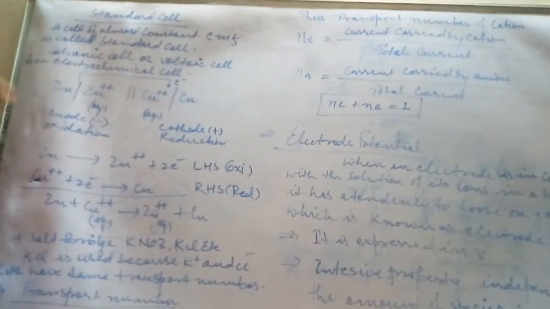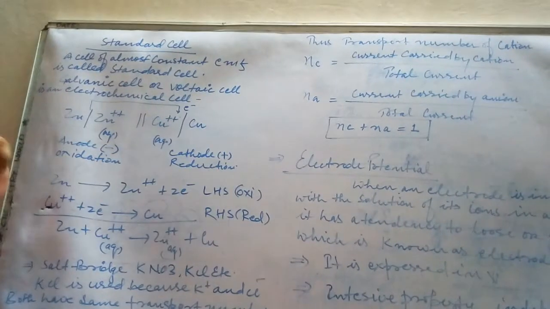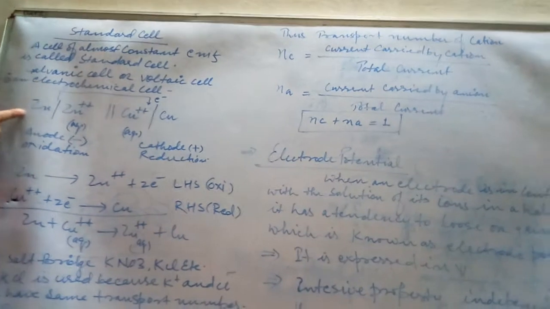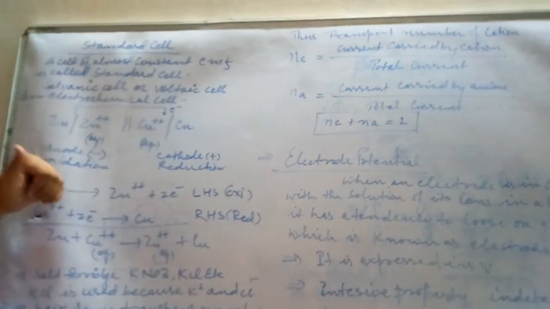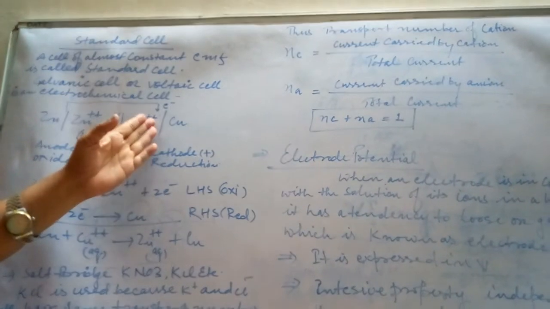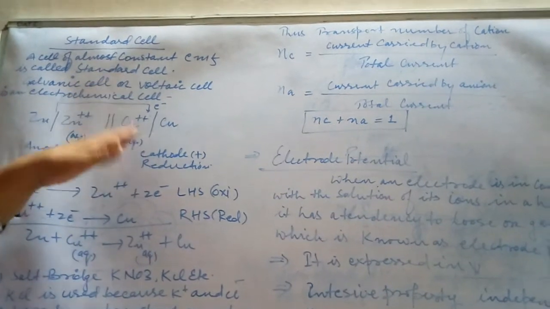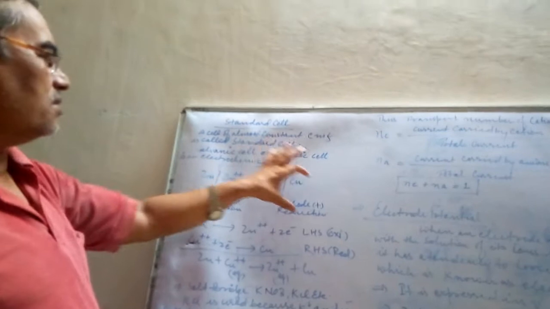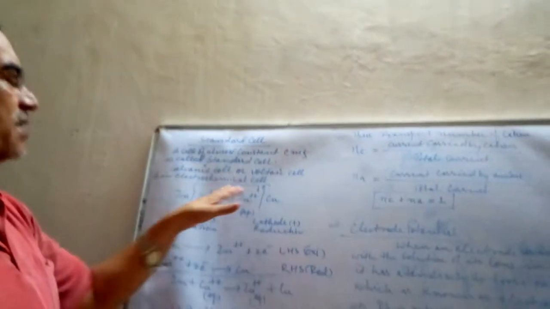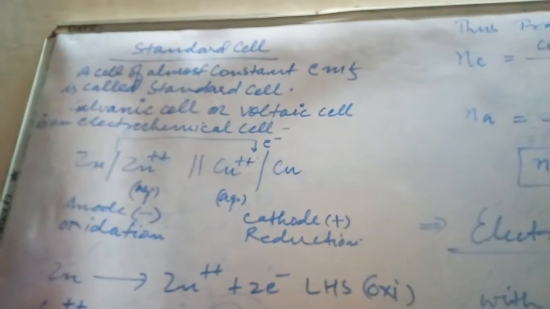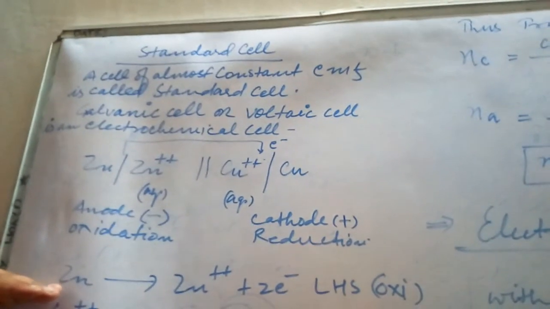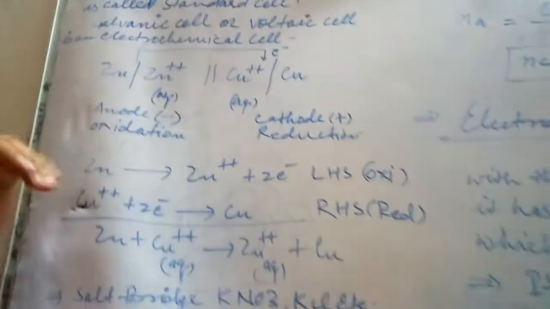This half cell is the anode and this one is the cathode. The anode has a zinc metal rod dipped in zinc sulfate solution, and this is a copper rod dipped in copper sulfate solution. Both half cells are connected by the salt bridge, and the two half reactions, left hand side and right hand side, are written here.